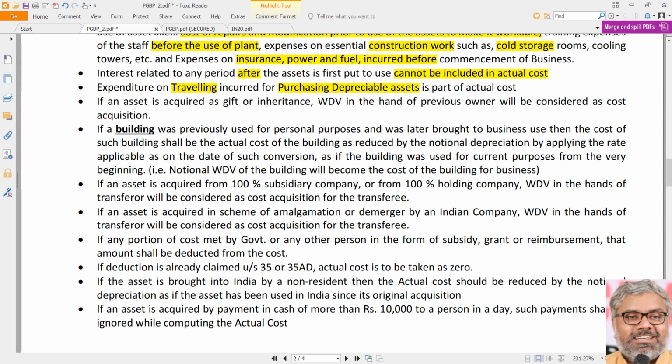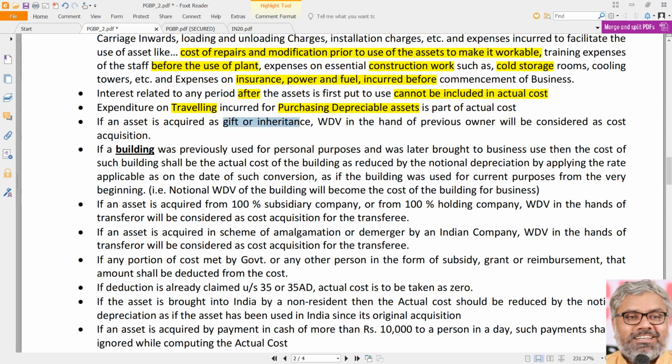What are the situations which are possible to be faced in computing the actual cost? Let us take one such case, like gift or inheritance. That means the SSE did not purchase the asset. He got it just like that from somebody as a gift, or inheritance. From his ancestors he got an asset. Inheritance need not mean only that. It could be from any other way also, succession also. Anyway, the asset has not been purchased by the SSE. He got it free, just like that.